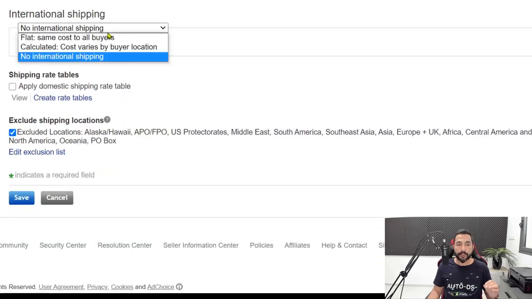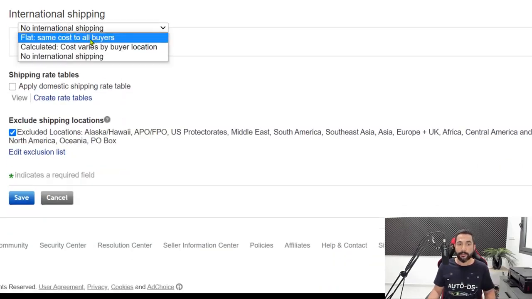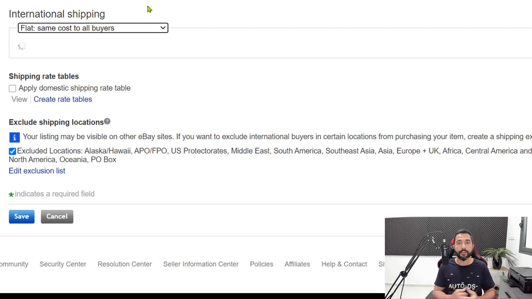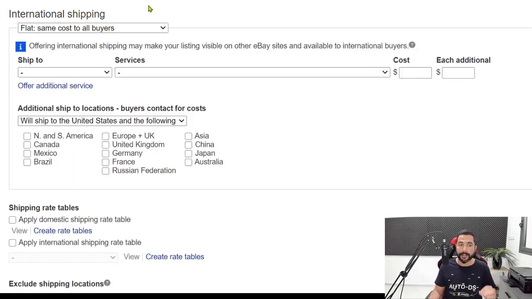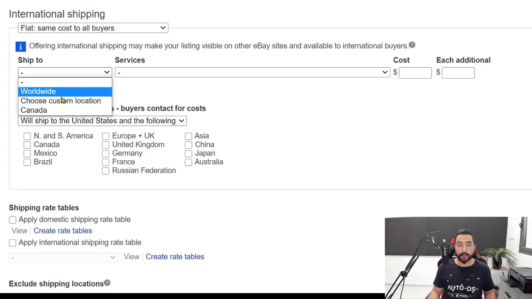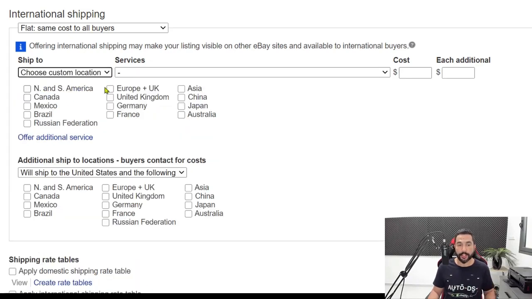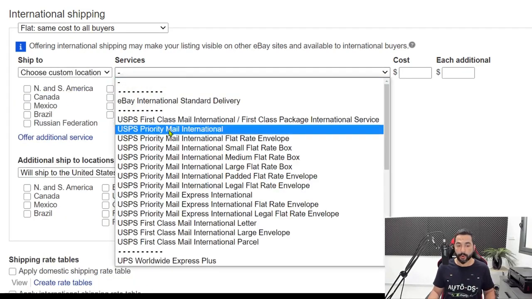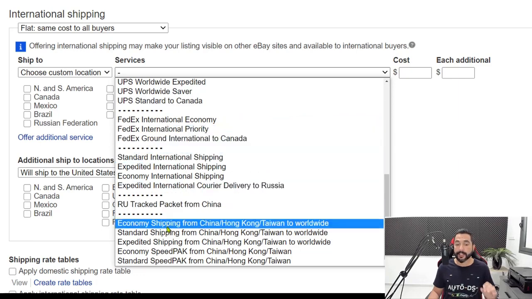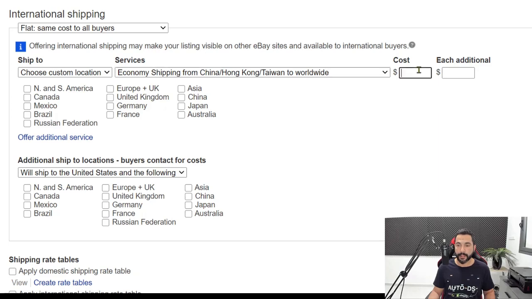Now let's go down to international shipping. And here we're going to choose again flat, same cost to all buyers. We want to enable international shipping on our listings. More people are going to see our listings from around the world and buy these products. On the ship to, we're going to choose custom location. Next, under the services, we're going to scroll down and select economy shipping from China, Hong Kong, Taiwan to worldwide. The cost will be $0 and each additional will be $0. So this is free worldwide shipping from AliExpress to anywhere around the world.